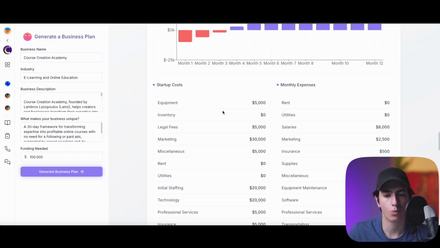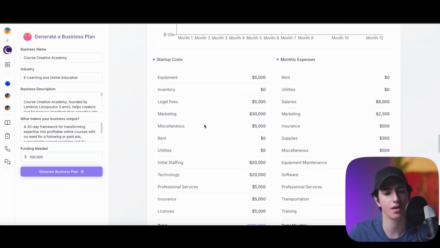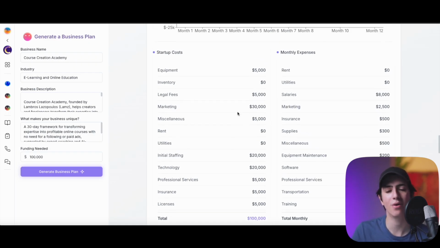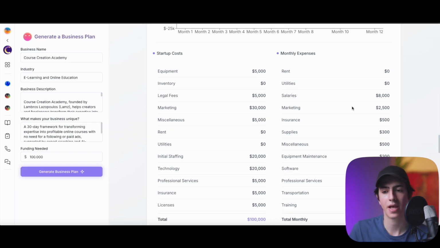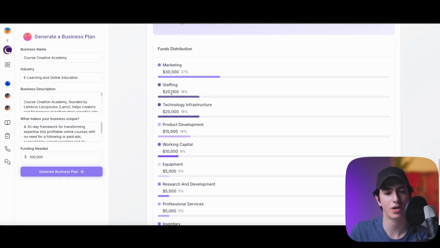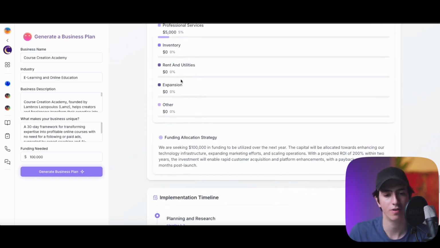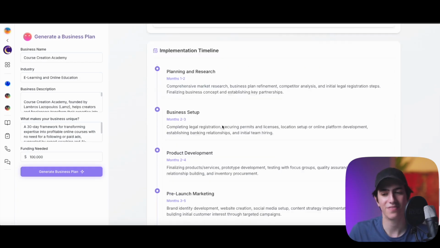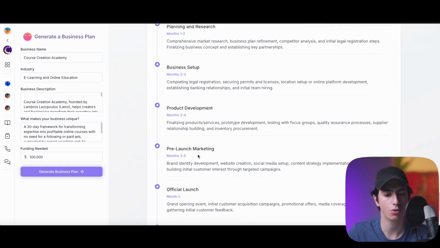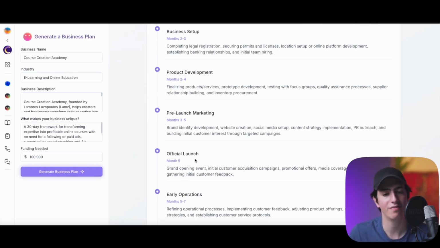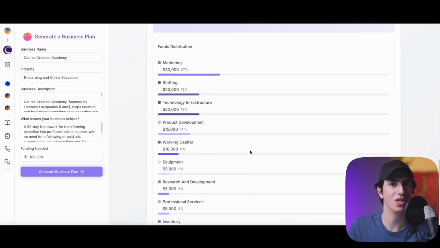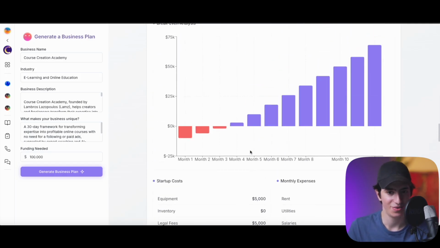Again, startup costs: we have equipment, legal fees, marketing, miscellaneous, right? Initial staffing, technology, professional services. So we also have a breakdown of all of the costs and the expenses, which is so cool, and how the usage of funds will be done. So we have marketing, staffing, technology infrastructure, product development, equipment, all of that stuff, right? And then finally, a timeline: what's going to be happening in month 1 to 2, then month 2 to 3, month 3 to 4, the pre-launch, which is month 3 to 5, the official launch in month 5 with the grand opening event, right? So all of this was literally done in some seconds with this AI agent.